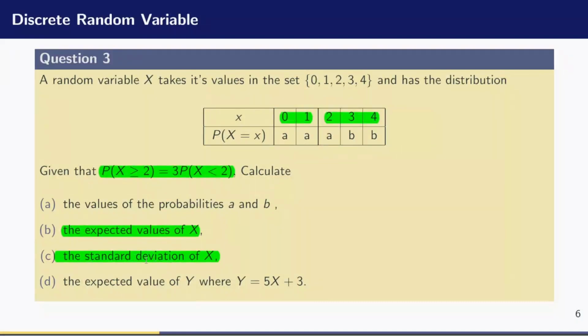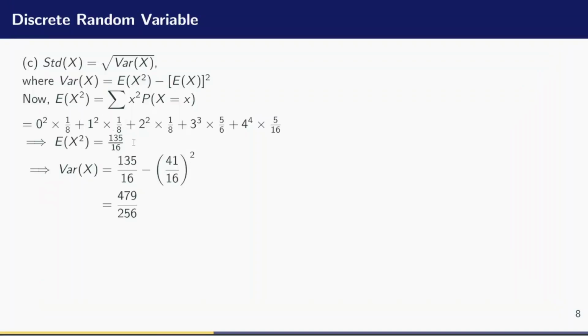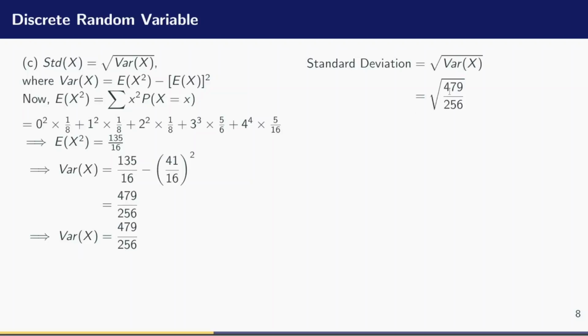But in the question we were asked to find the standard deviation and not the variance. So how do I obtain the standard deviation? Again, I have to find the square root of the variance. So the standard deviation becomes the square root of the variance. So I'm looking for the square root of 479 divided by 256.